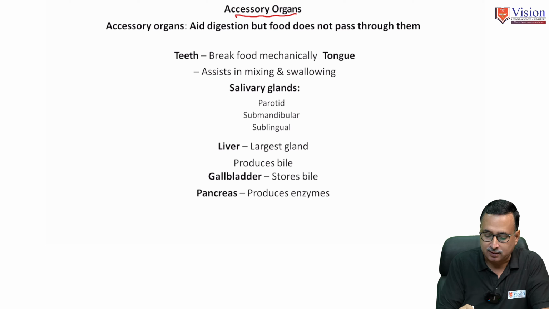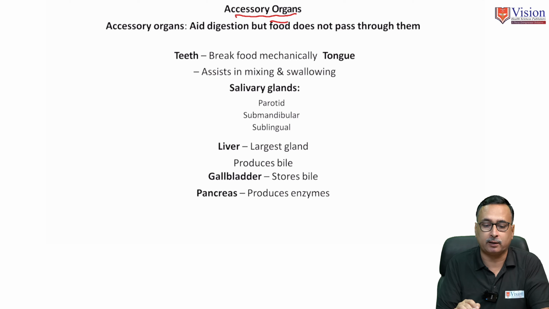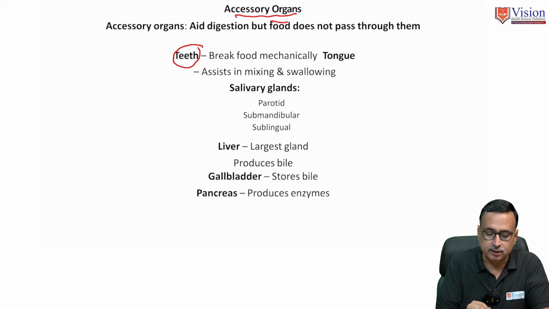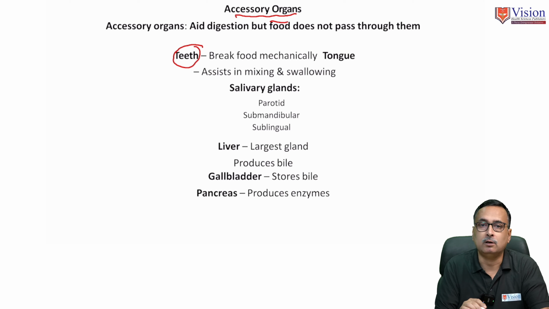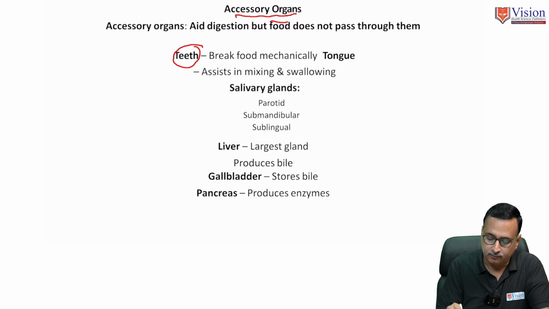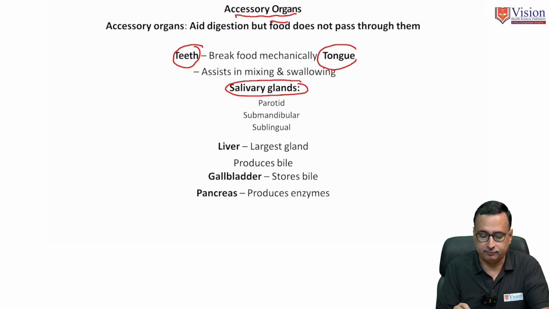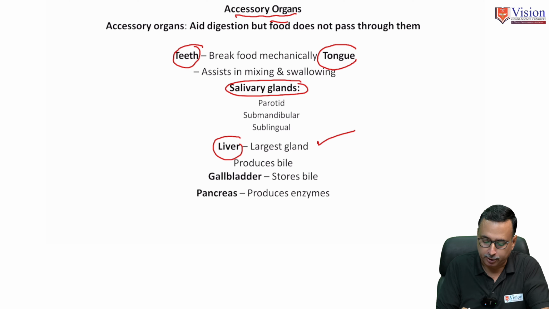So the accessory organs start from the oral cavity. The first one is the teeth, which are helpful in mastication of food. Another part is the tongue. Then come the salivary glands, which are associated with the oral cavity. Then another accessory organ is the liver, which we can call the largest gland in the human body.